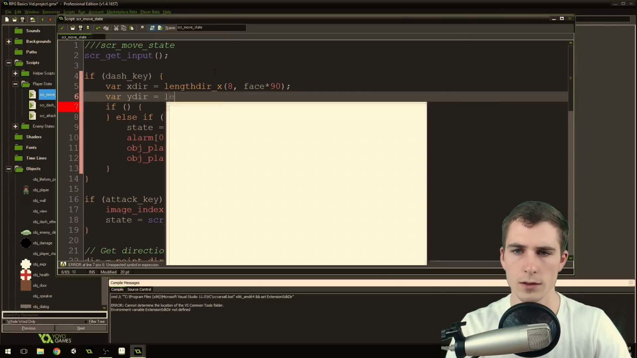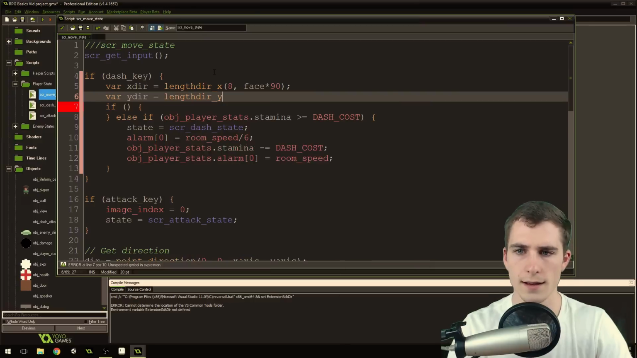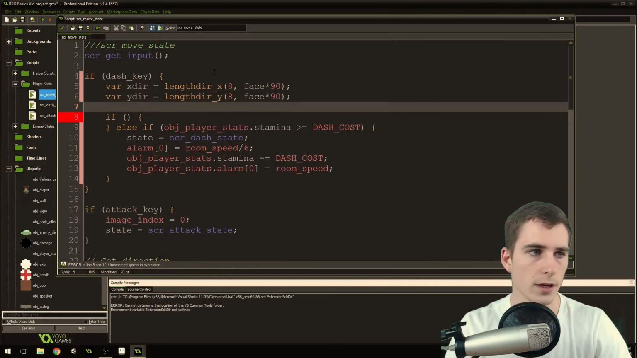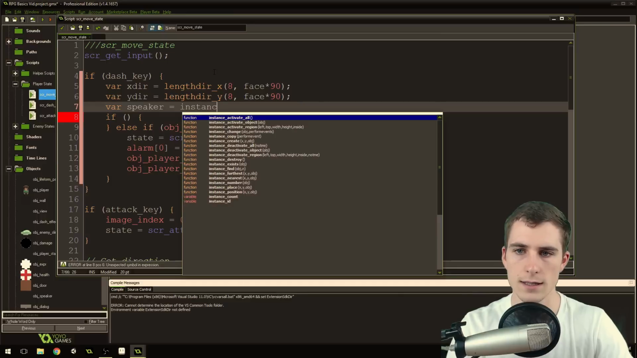This is going to be equal to length dir y 8 face times 90, just like the other one. Now we're going to do one last variable here, and it's going to be the speaker object that we're trying to initiate. So we're going to say var speaker equals instance